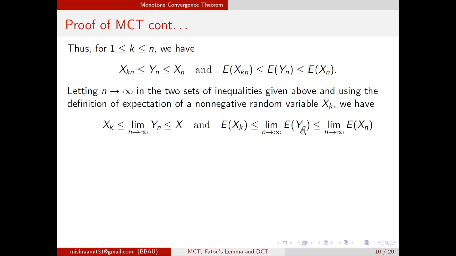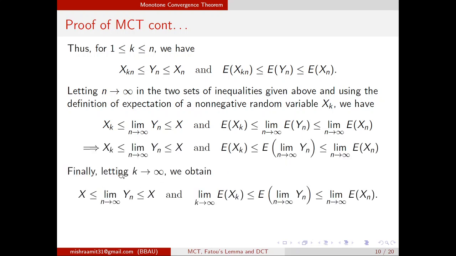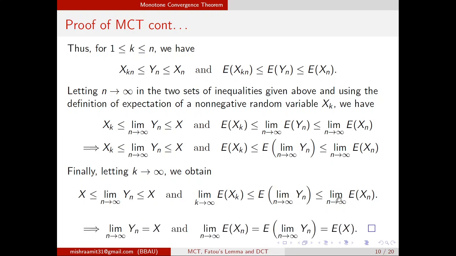Then, since Yn is a non-decreasing sequence of non-negative simple random variables, I can take this limit inside by definition, and then we choose k tends to infinity, then Xk tends to X. This is as it is, then this will become. So now you can say that this limit Yn is bigger than X and smaller than X. That means this is equal to X, and similarly the left hand side and right hand side are both the same. So this expectation and this limit will be the same, and this is nothing but expected X.